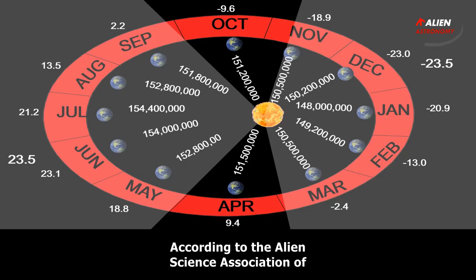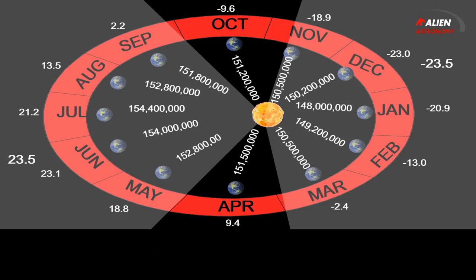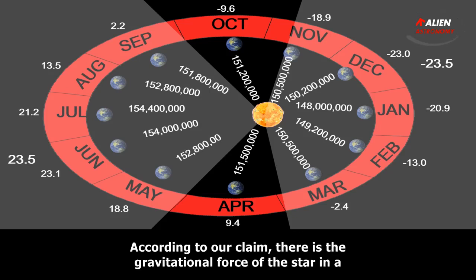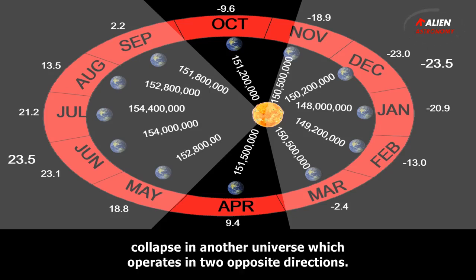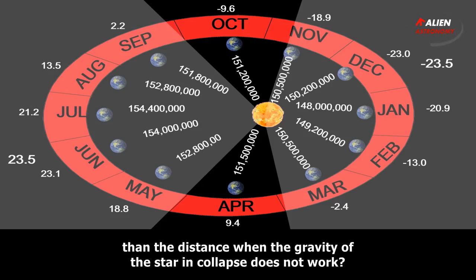According to the Alien Science Association of Astronomy, there is an exit of a black hole in the sun. According to our claim, there is the gravitational force of the star in collapse in another universe, which operates in two opposite directions. So, how is it possible that the Earth's distance in July is even bigger than the distance when the gravity of the star in collapse does not work?